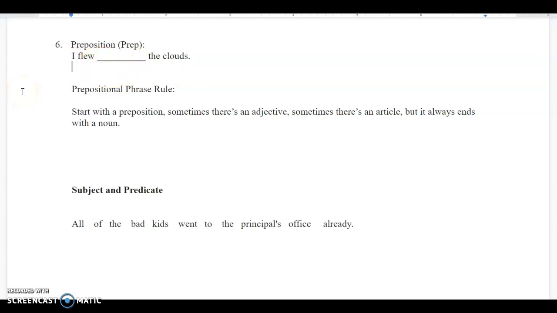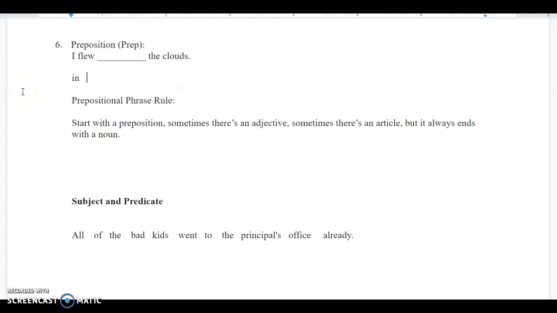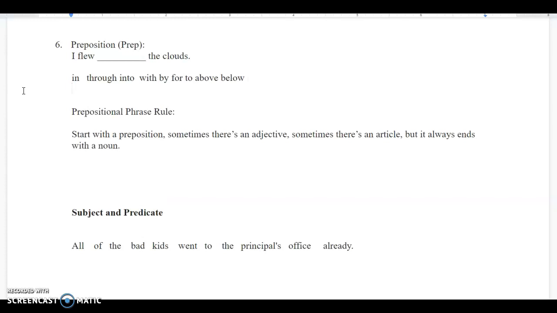So I flew blank the clouds. What are some words that can fit in there, right? I flew in the clouds. I flew through the clouds. I flew into the clouds. I flew with the clouds, by the clouds, for the clouds, to the clouds, etc. Above the clouds, below the clouds. It goes on and on. All of these words are called prepositions because what these words show is a relationship between time and space, right?